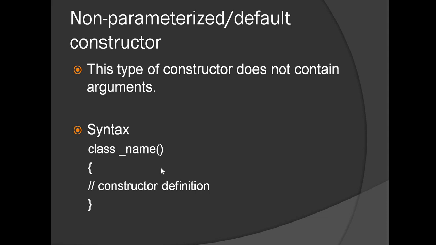It can be anything, any manipulations can be done inside this constructor. Now the key point is that we don't supply any arguments inside the parenthesis. That's why we name this particular constructor as non-parameterized constructor.